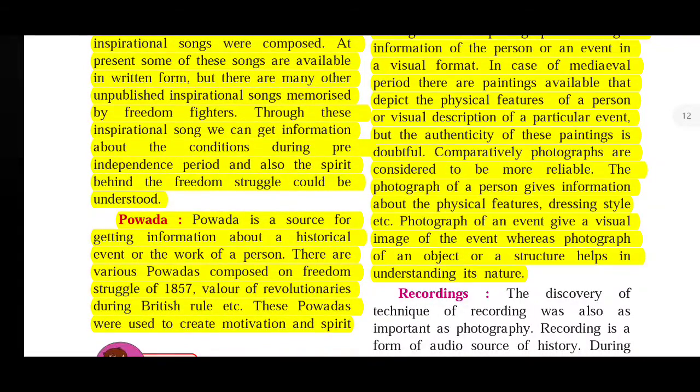In the case of the medieval period, there are paintings available that depict the physical features of a person or a visual description of a particular event. But the authenticity of these paintings is doubtful. Comparatively, photographs are considered to be more reliable. The photograph of a person gives information about physical features, dressing style, etc. A photograph of an event gives a visual image of the event, whereas a photograph of an object or a structure helps in understanding its nature.